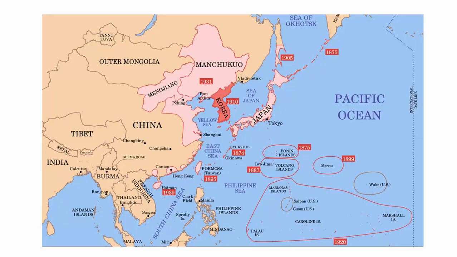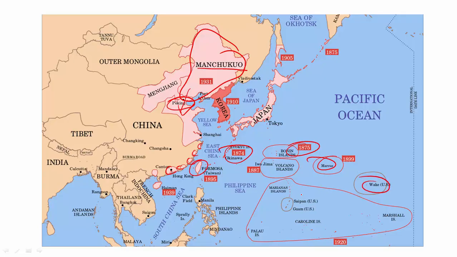So you can see in this map, this area named Manchukuo is Manchuria. The Japanese named it Manchukuo. They occupied this area initially in 1931, but in 1937 they attacked Beijing. Here you can see Beijing taken, and also all the coastal cities here in pink. They started attacking these and conquered the territory of Taiwan as well. Also earlier you can see these islands in 1874, Bonin Islands in 1875. So Japan had occupied all these Pacific islands slowly and steadily throughout the 19th and 20th century. Japan had a huge military movement, and nationalism and militarism were rising in Japan.